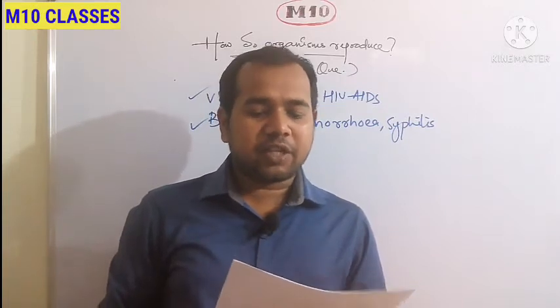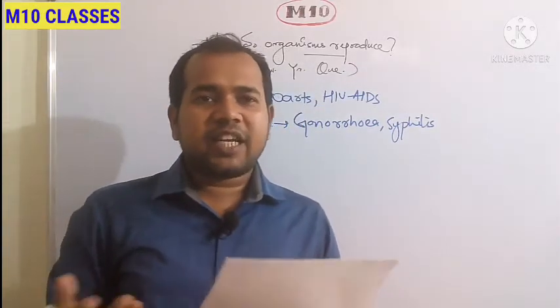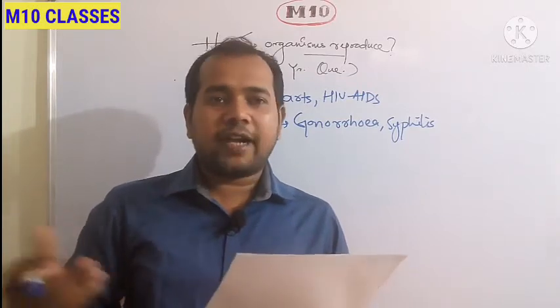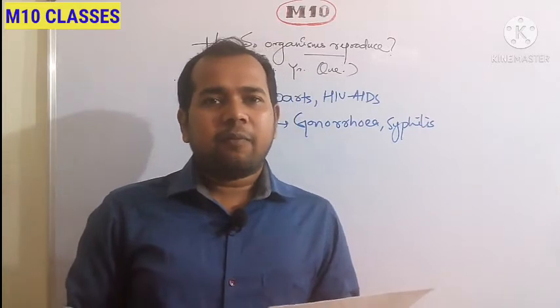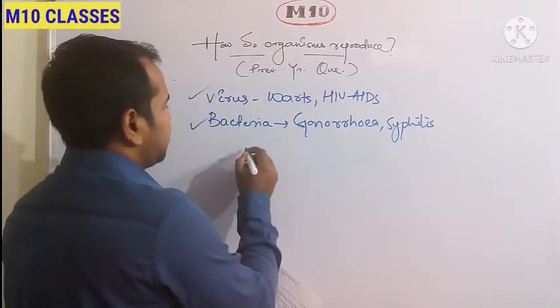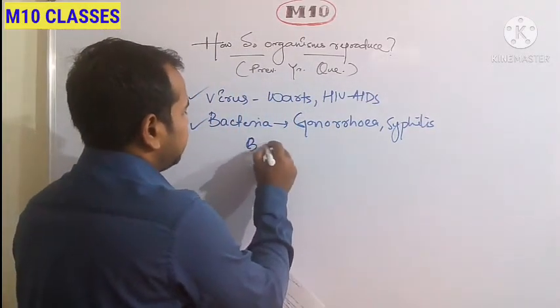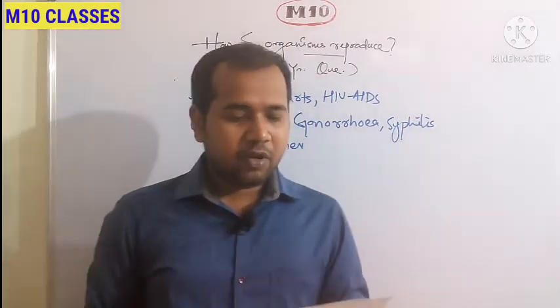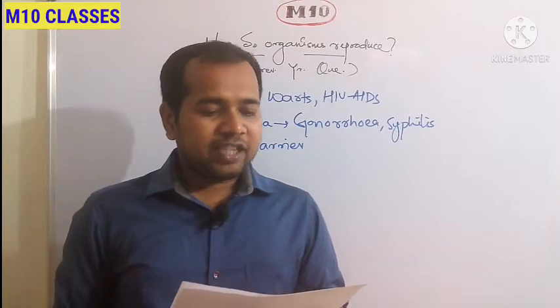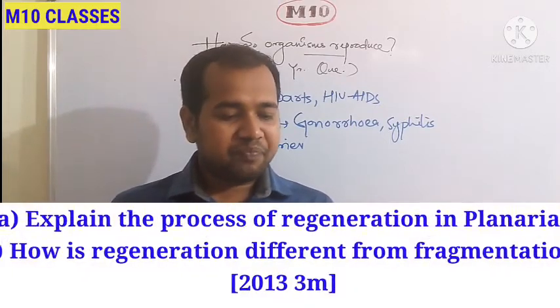Sexually transmitted diseases are basically caused by direct intercourse or direct contact between the male and female. So this can be prevented by using some methods of contraception, like a mechanical barrier, for example condoms. Okay. Next, coming to the next question.